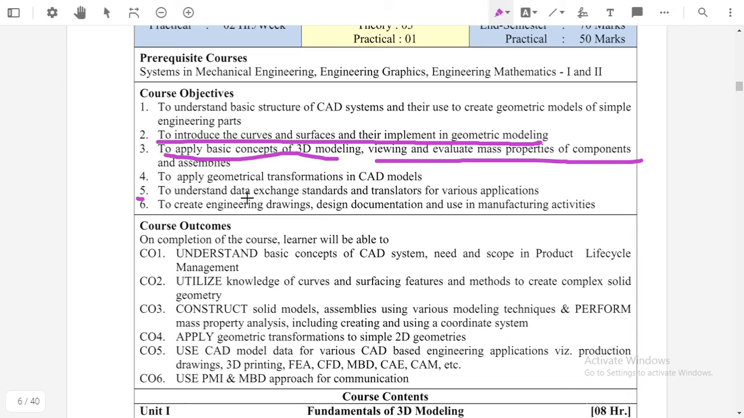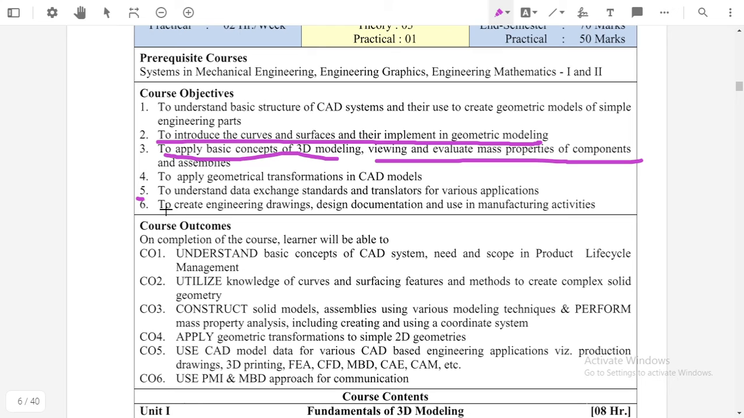What is meant by the data exchange standards? What are the translators used for various applications? All this information we can get after learning this subject. And the sixth objective of this subject is to create engineering drawing, design, and documentation, and use them in manufacturing activity.